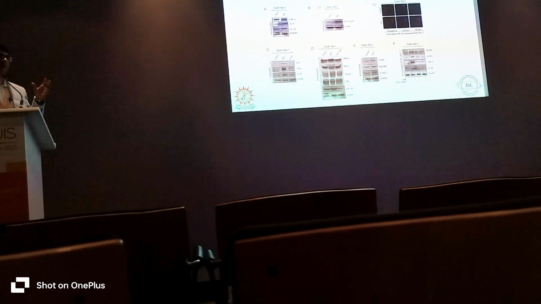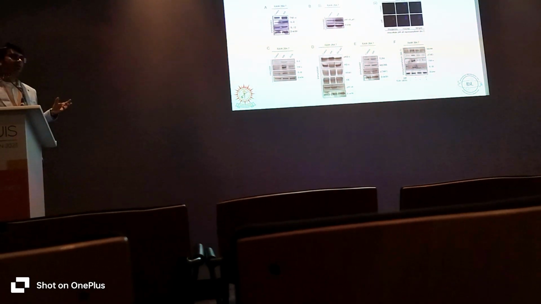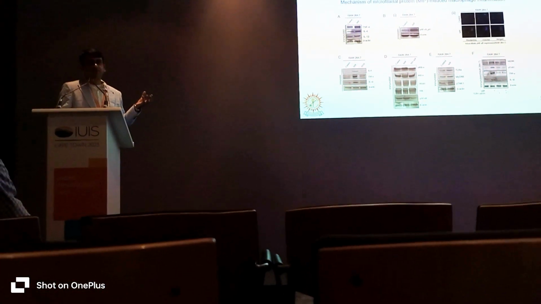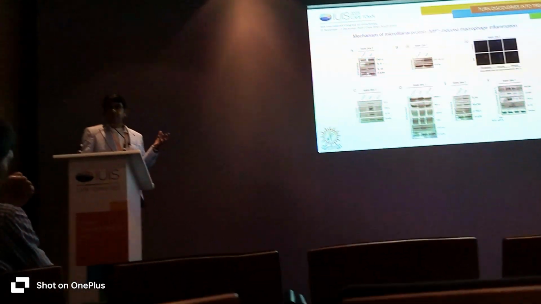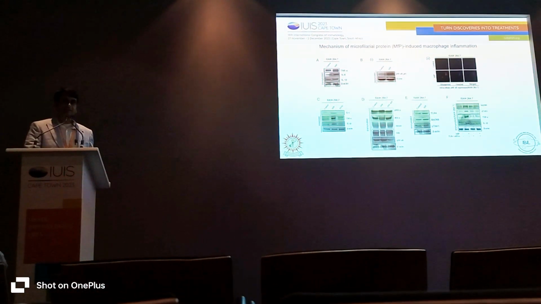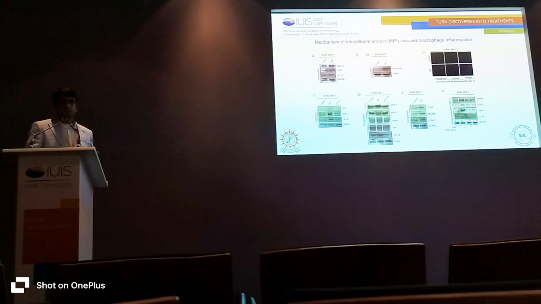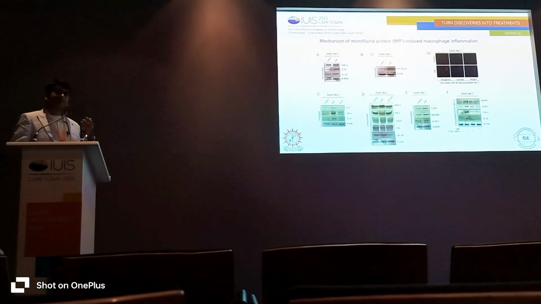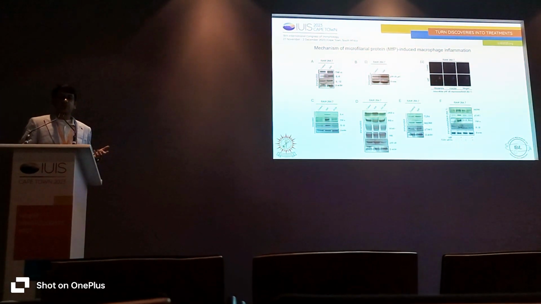Now the NF-kappa B is the transcription factor that is present in the cytosol, and it gets the signal from the cell surface toll-like receptor, majorly toll-like receptor 4, because in the earlier literature I found that there is a role of TLR4 in Brugia malayi and filarial immunopathology. So we checked the TLR4 expression. When TLR4 is activated, its surface level is upregulated.